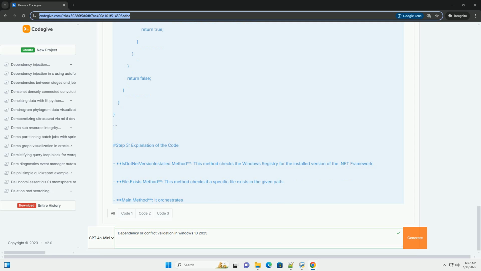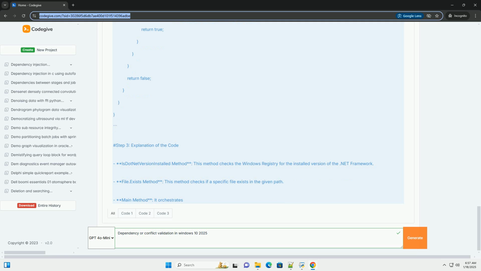Tools and techniques for dependency validation. 1. Windows Event Viewer. Use it to monitor application errors and warnings related to dependencies. 2. Dependency Walker, a tool that can analyze your application's dependencies and highlight missing or conflicting files. 3. NuGet Package Manager. When using .NET, NuGet can help manage dependencies and resolve conflicts. 4. Visual Studio provides built-in tools for managing project dependencies. 5. Custom validation code, writing specific validation logic to check for the presence and version of required dependencies.